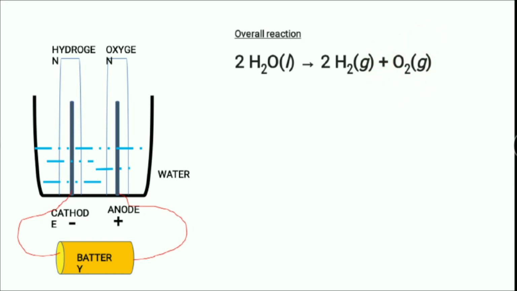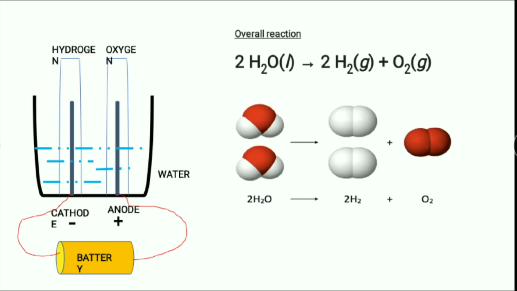So that's why the amount of oxygen formed in this reaction is just half of the amount of hydrogen gas being formed. Now we can also represent it like this.